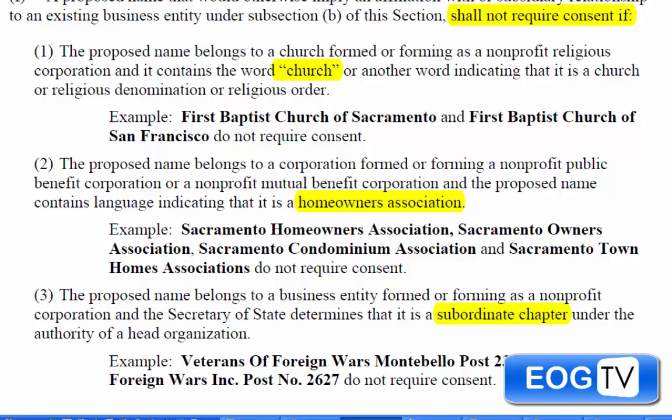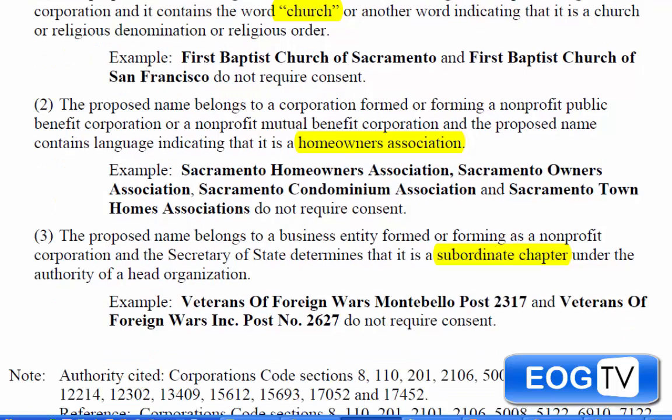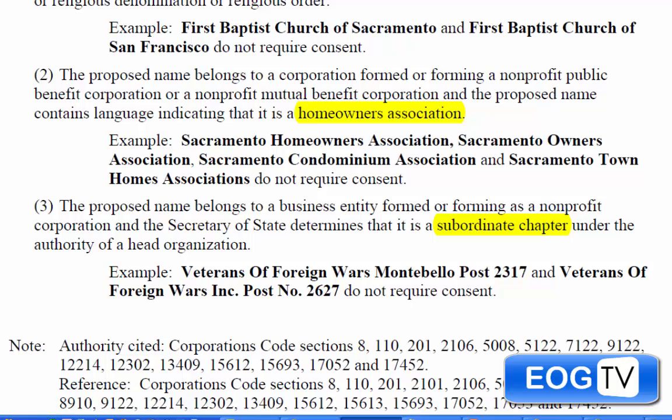Homeowner association exists, and they typically have the location, the name, those types of things all in them. The other thing is that if you're looked at by the Secretary of State as a subordinate chapter, so Veterans of Foreign Wars, you also don't require consent. So those are some of the exceptions to the rules.